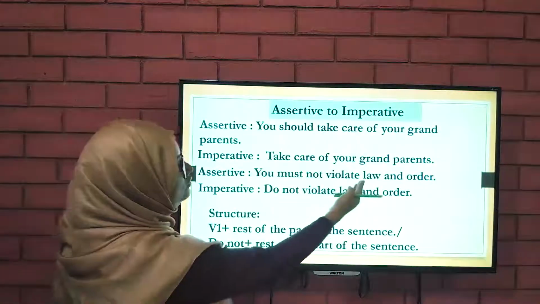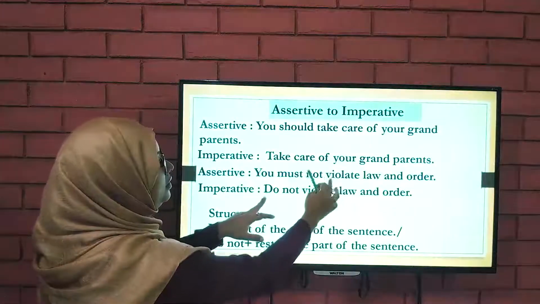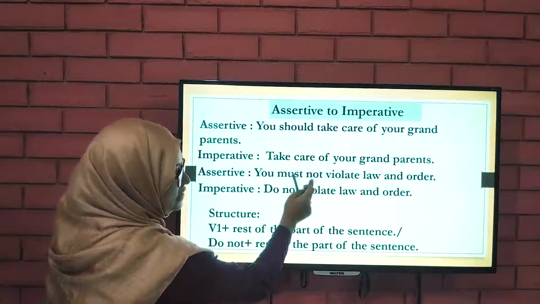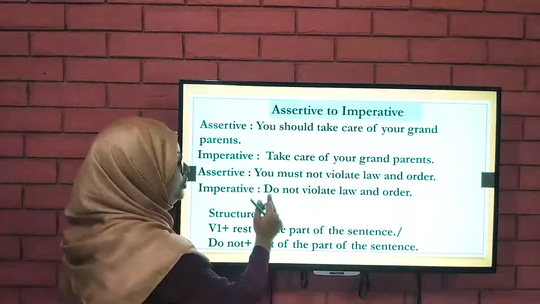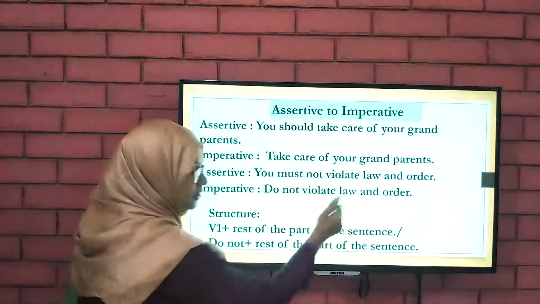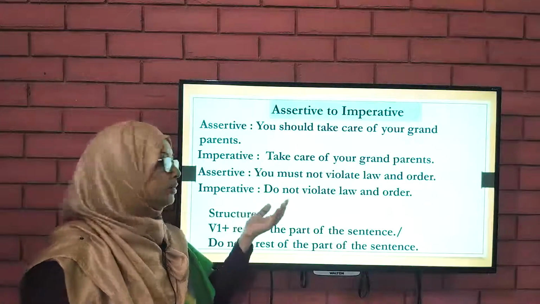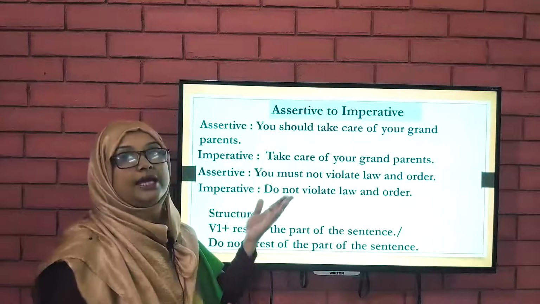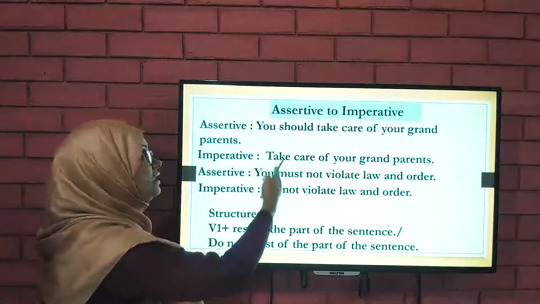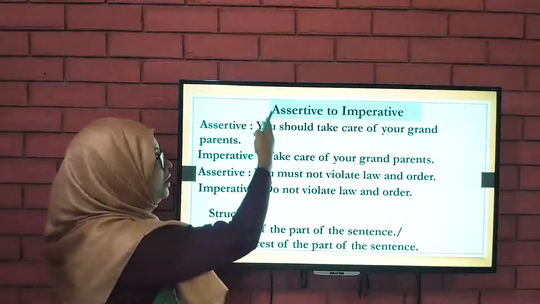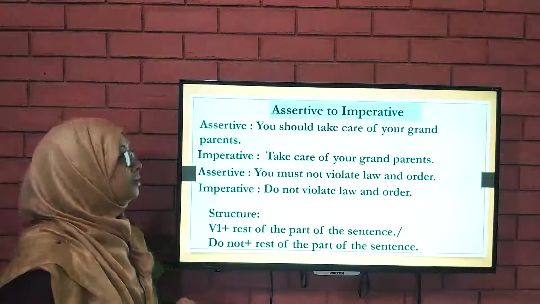You must not violate law and order. Do not. So here the verb is violate, but as it is in the negative form, we have added "do" here. Do not violate law and order. But you can have the question: can we use "did" or any other auxiliaries here? No, we should remember that for the imperative sentence with "you", we will never use any other tense, just the present tense.